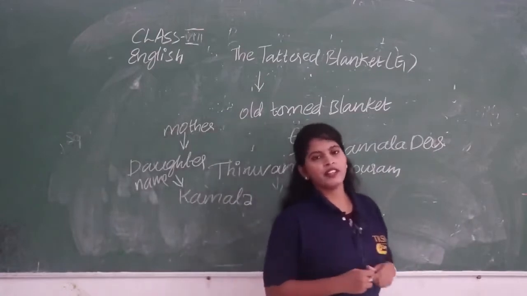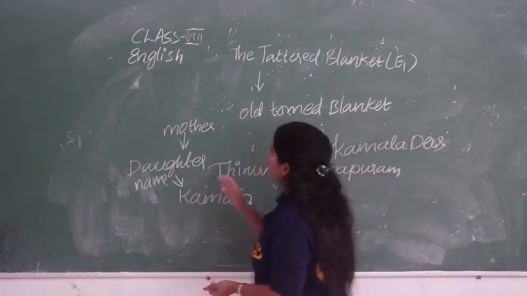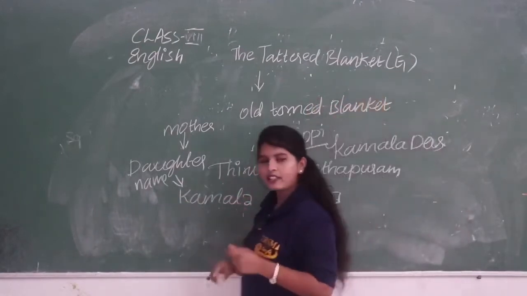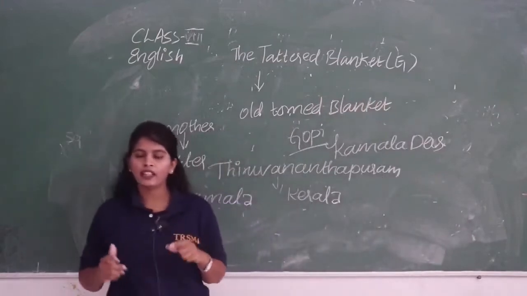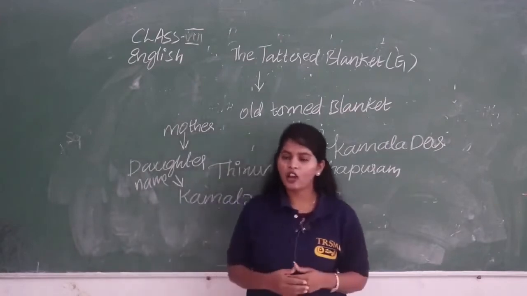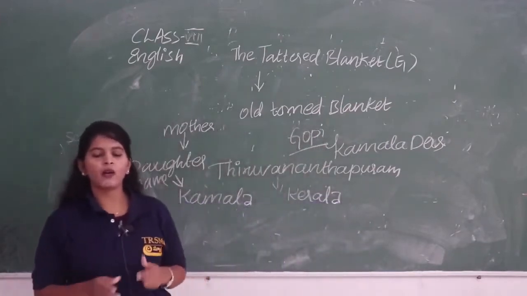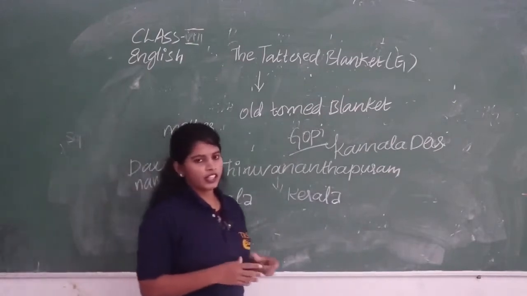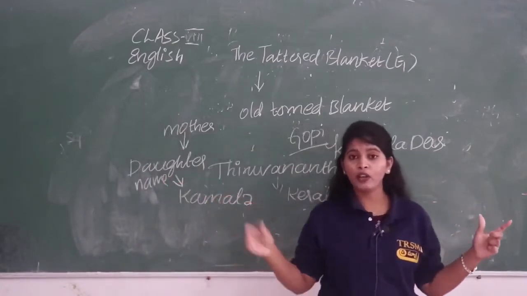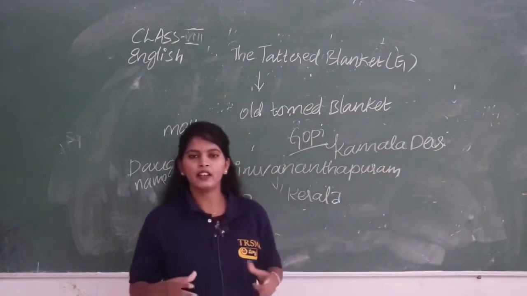Okay, so what are we discussing, students? Again, let me recap this all. Right, so what is our part of discussion? The tattered blanket. In this tattered blanket, a mother, son, and daughter discussion is happening. The mother is sitting at the backyard of the home, near the veranda. As it was so cold, the climate is how? It is so cold and some mist is coming out of this cold, it is winter, right?